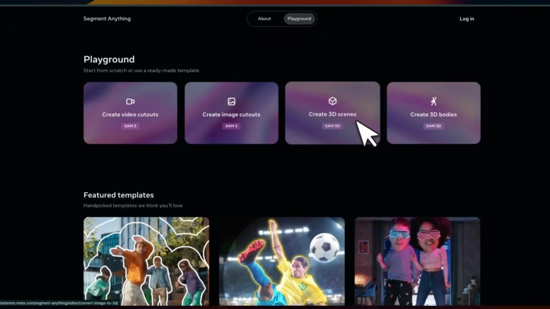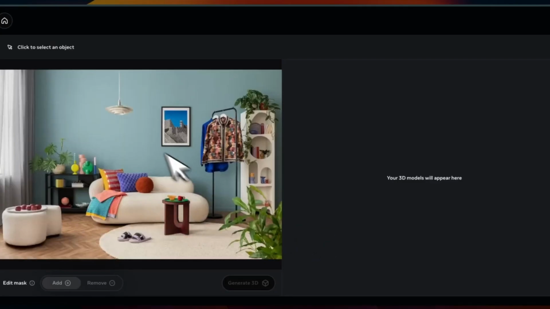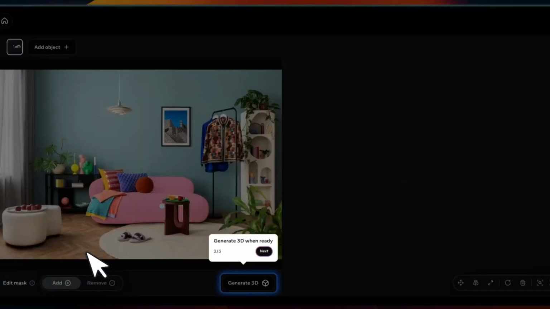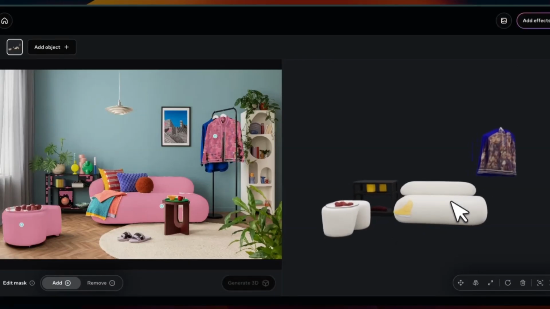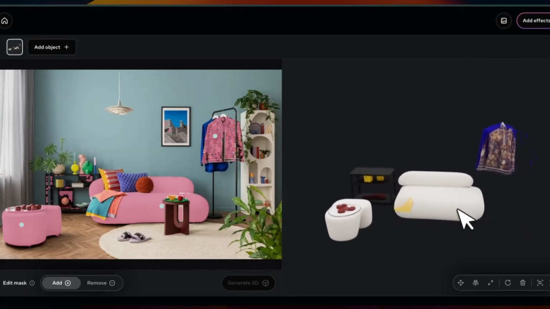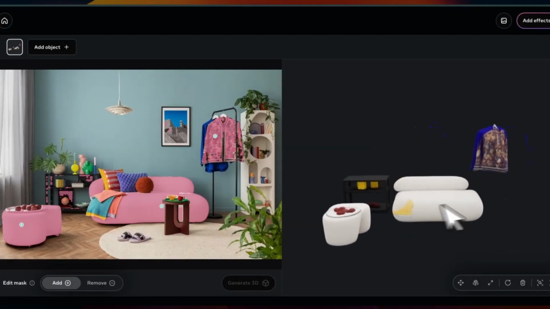But the neat one is this create 3D scenes. So for example, I can select one of the demos. Now in here, you can click on different objects. I think it's just walking me through a tutorial. And so if we click on different objects, this is going to segment those objects from the scene. And if you click on generate 3D, it's supposed to create a 3D model for those. Okay, and I think it does a pretty decent job at it. Now, on the sofa, I think we did not select these pillows in the background, so that's why it didn't include those, but overall, not bad at all.